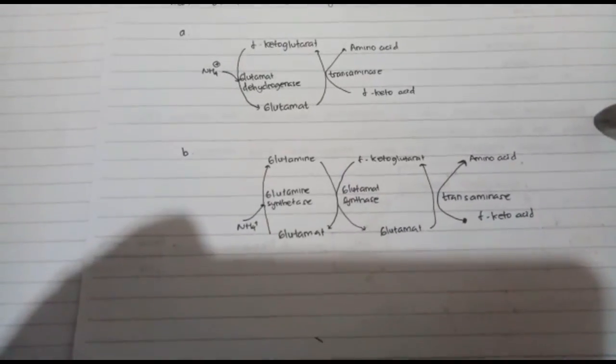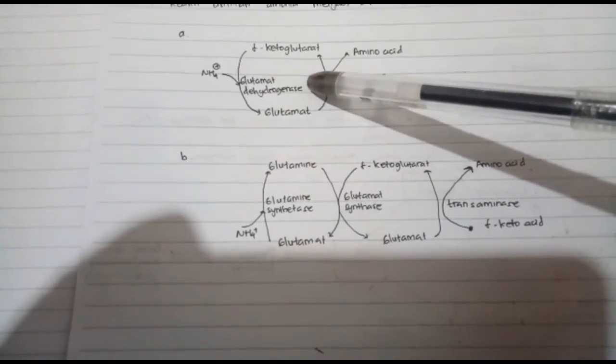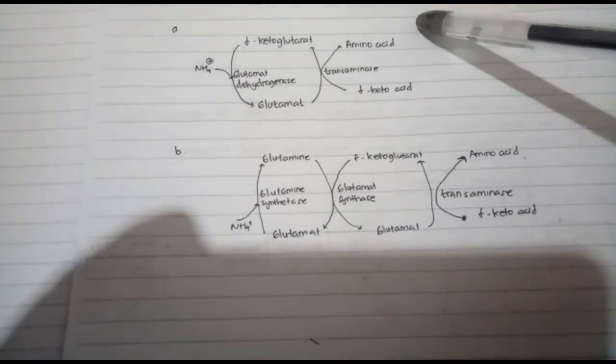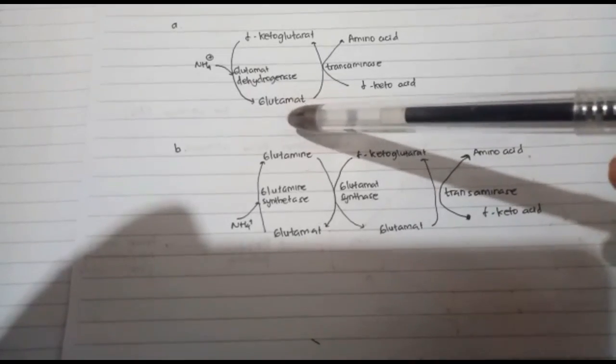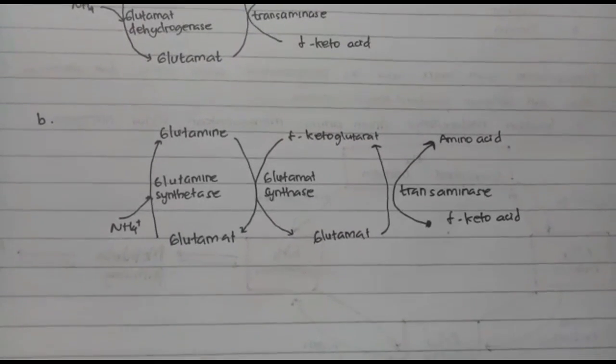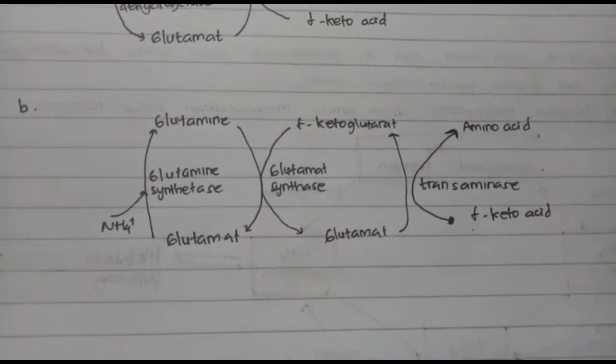Assimilation of ammonia into amino acids. First, the glutamate dehydrogenase pathway. Alpha-ketoglutarate yields glutamate, which can undergo oxidative deamination catalyzed by glutamate dehydrogenase. And then transamination occurs in the opposite direction, when the amino acids are being actively formed and the amino group is donated by glutamate. Next, glutamine synthetase and glutamate synthase act under conditions of low ammonia concentration.